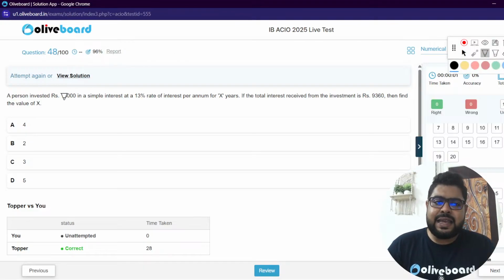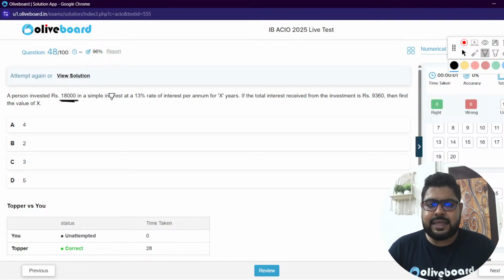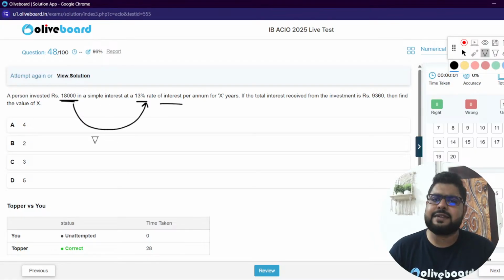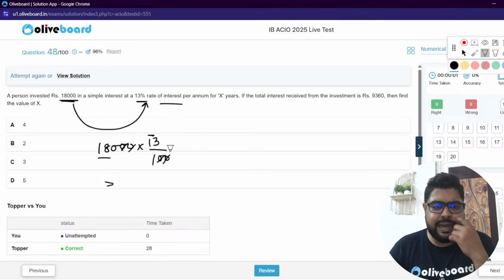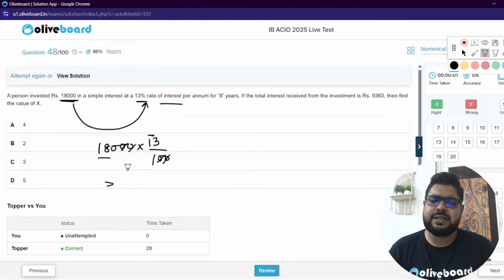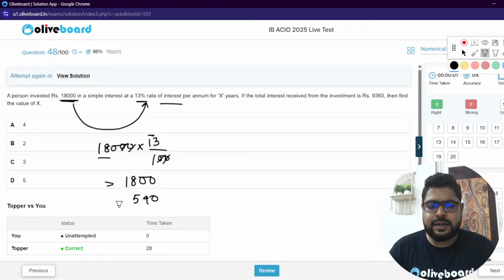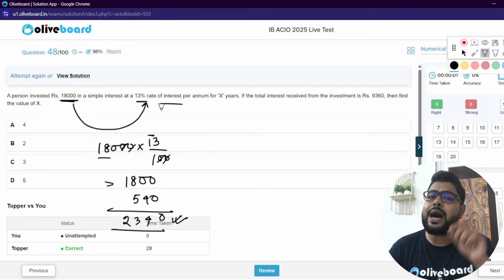Now next one, sir: 18,000 at 13% rate of interest per annum. What is the value? 18,000 into 13 by 100. Sir, 18 into 13, just calculate. Let's do 180 into 13. 180 into 10 is 1800, and this is 540, so 2340. This is 1 year's interest.